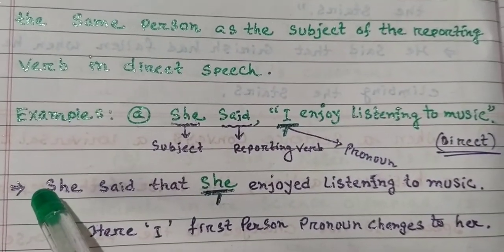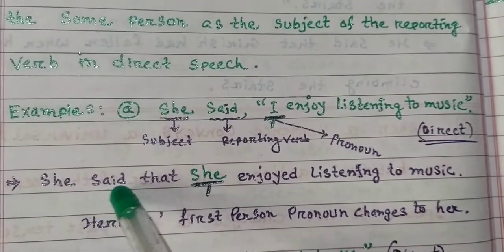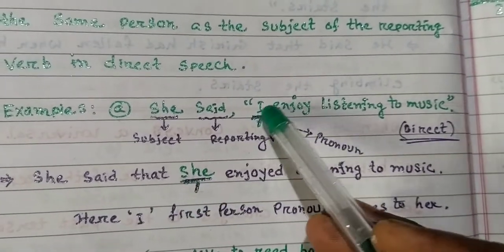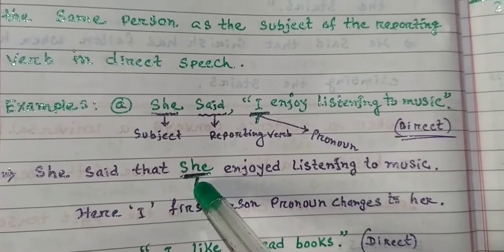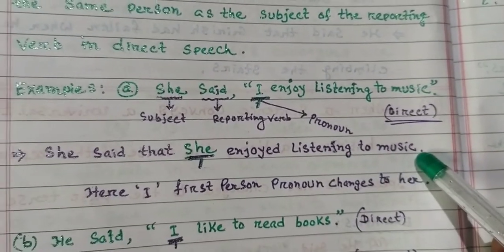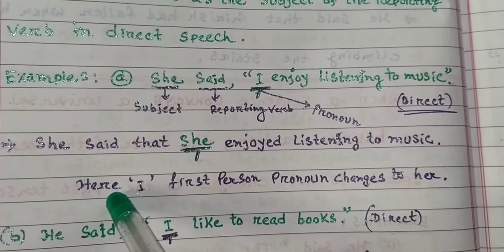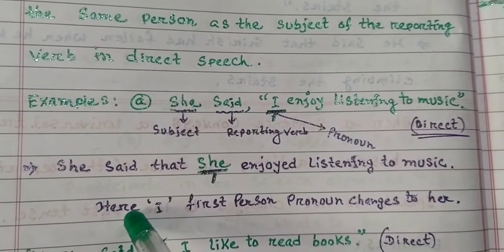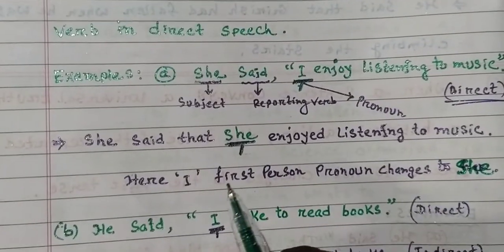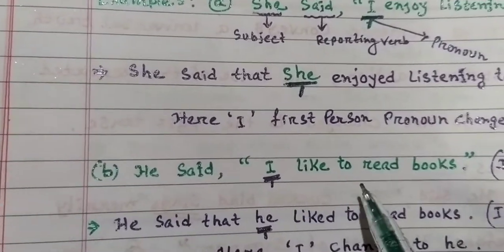Next students, in indirect speech, this sentence will be like this. She said that, the conjunction that will come. She, I pronoun changes to she. Enjoyed listening to music. Here students, the I first person pronoun changes to she.